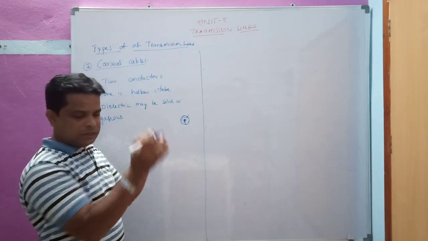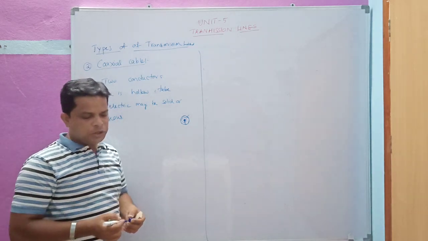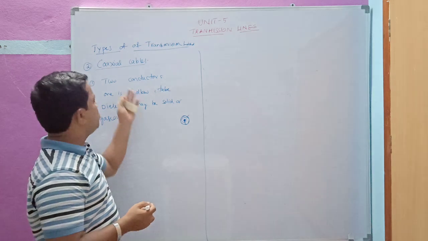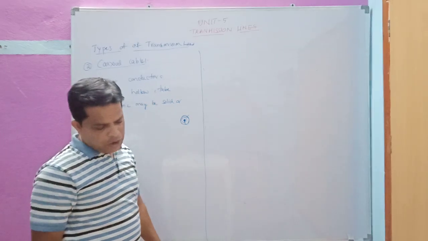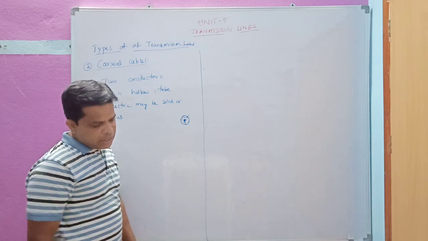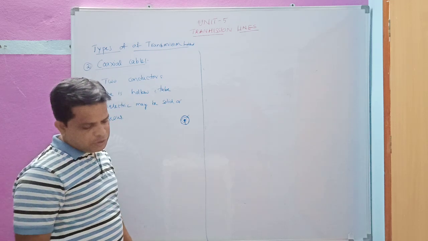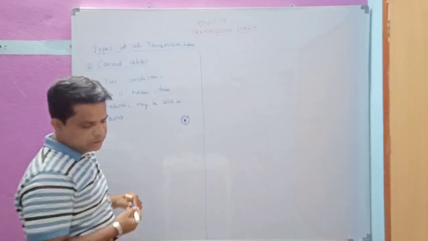It is going to protect. So that is what we are going to see in this coaxial cable. Here the outer conductor provides shielding. Next, most of the coaxial cables use polythene as the dielectric.